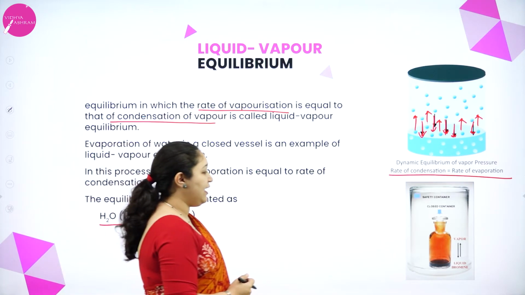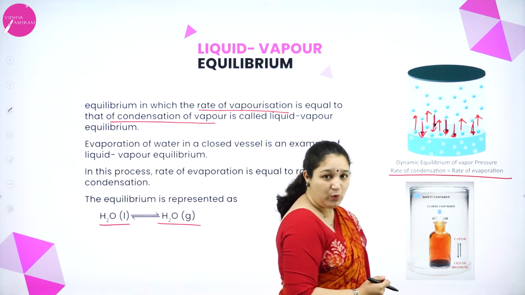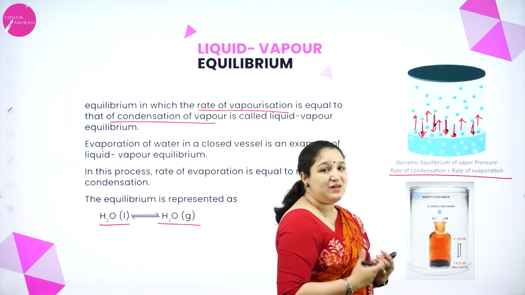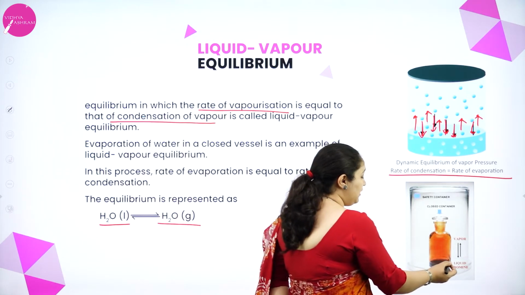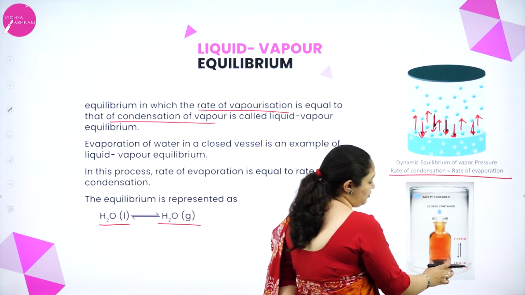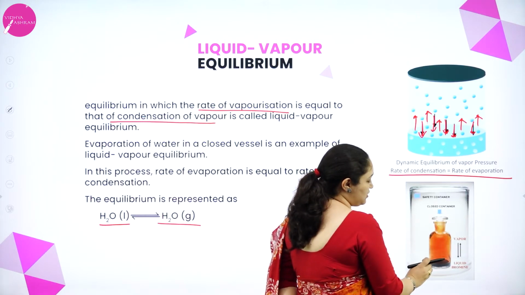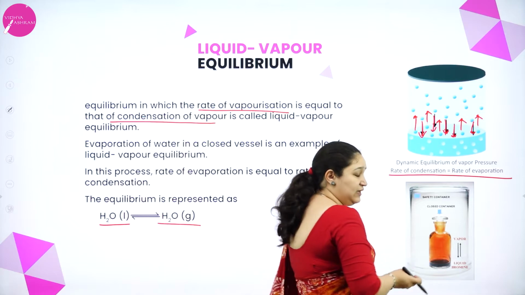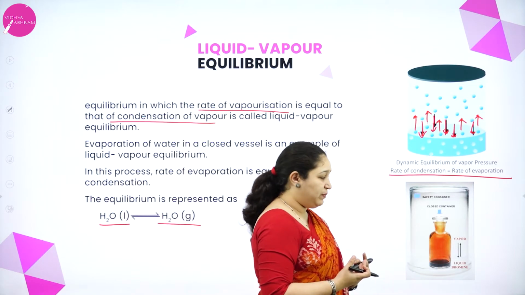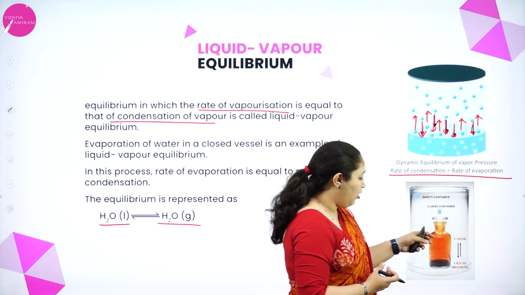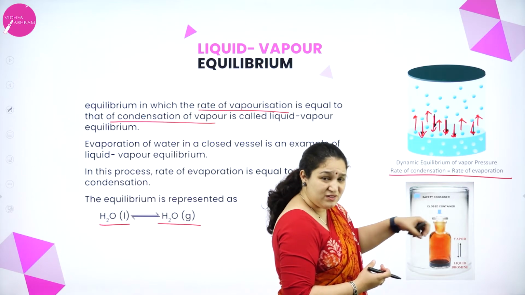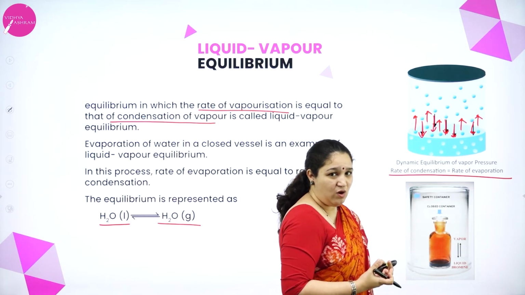Also you can see I have put an example of liquid bromine. Liquid bromine is a fuming liquid. At room temperature, you can see the liquid bromine slowly vaporizes in a closed container. Initially when it started vaporizing, the color of the bottle started becoming darker and darker orange.